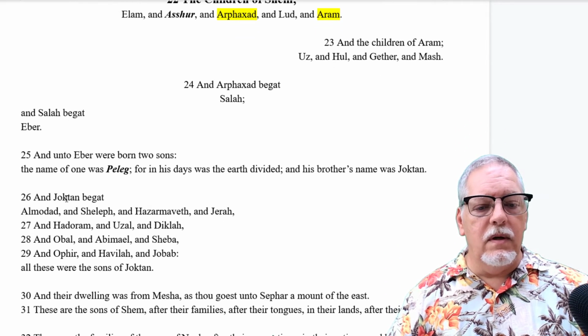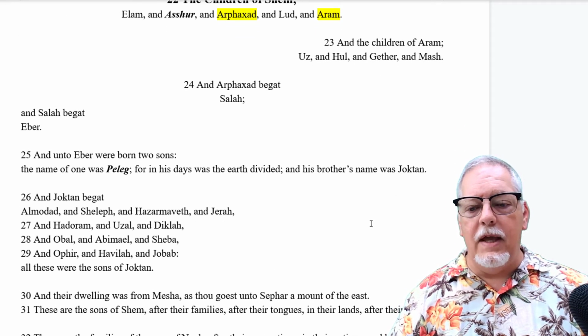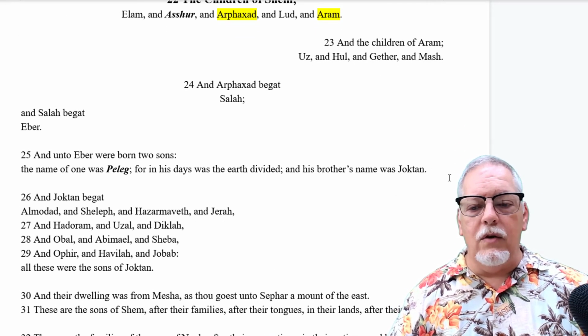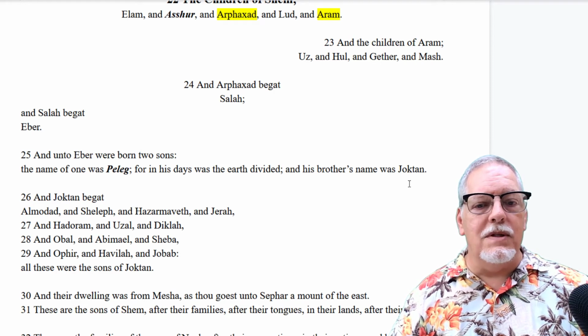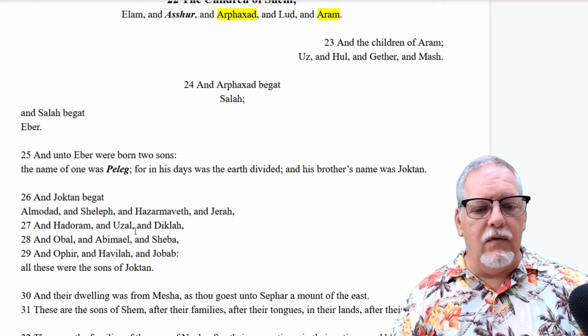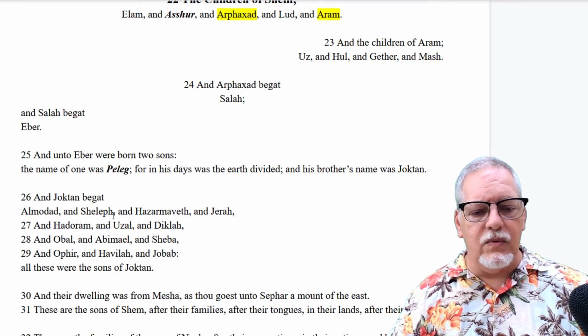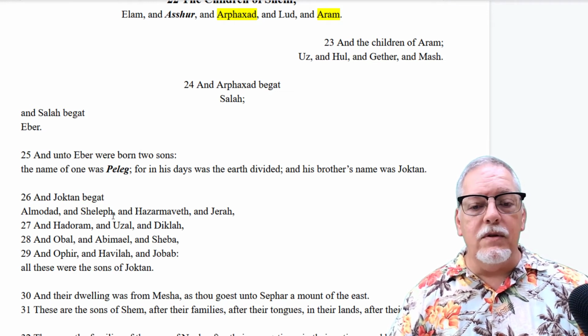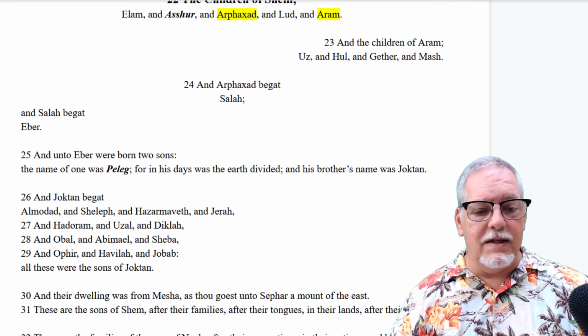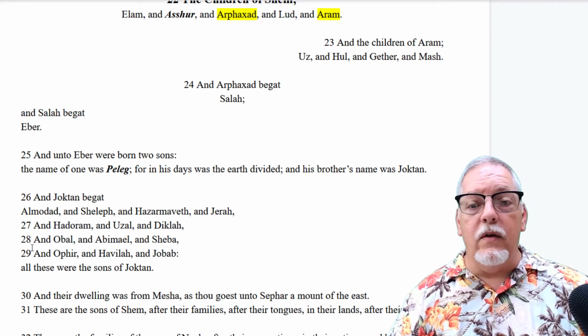Selah, Eber, unto Eber were born Peleg and Joktan. Now we're going to follow Joktan here in chapter 10, and you'll notice that we have his descendants listed there, and there's a bunch of them, like 13 or something. 1, 2, 3, 4, 5, 6, 7, 8, 9, 10, 11, 12, 13. Yeah, 13 boys that Joktan has, and it tells us where their dwelling is from.